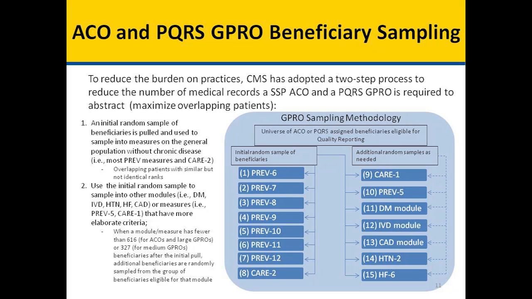We then use the initial random sample to sample into other modules, that is, diabetes, ischemic vascular disease, hypertension, heart failure, and CAD, or measures, that is, PREV5 and CARE 1, that have more elaborate criteria. When a module or measure has fewer than 616 or 327 beneficiaries after the initial pull, additional beneficiaries are randomly sampled from the group of beneficiaries eligible for that module.